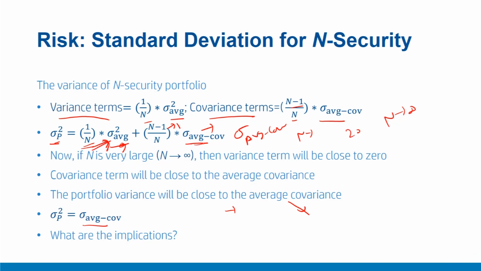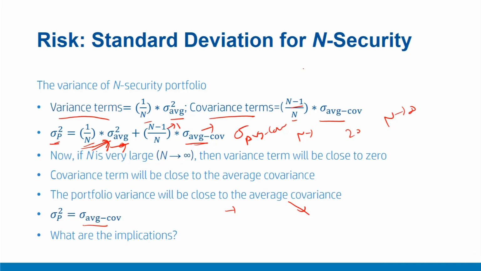Simply by adding more and more securities, we neutralize the idiosyncratic or variance terms that are stock specific, equal to 0. To summarize, in this video, we discussed how addition of securities neutralizes the stock specific or variance terms, or diagonal terms part of risk.